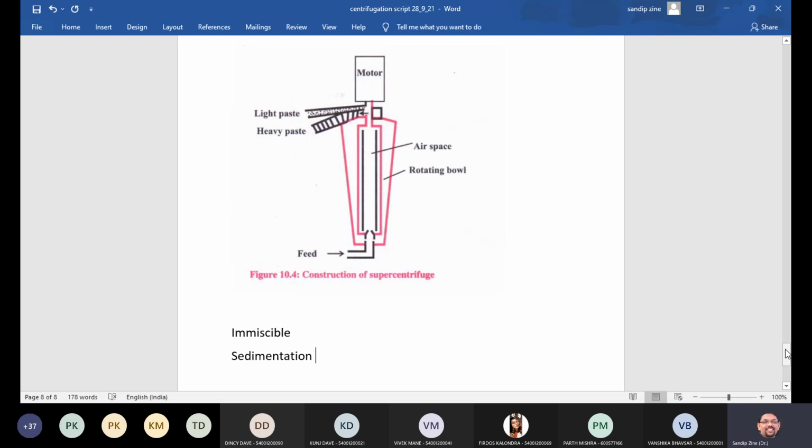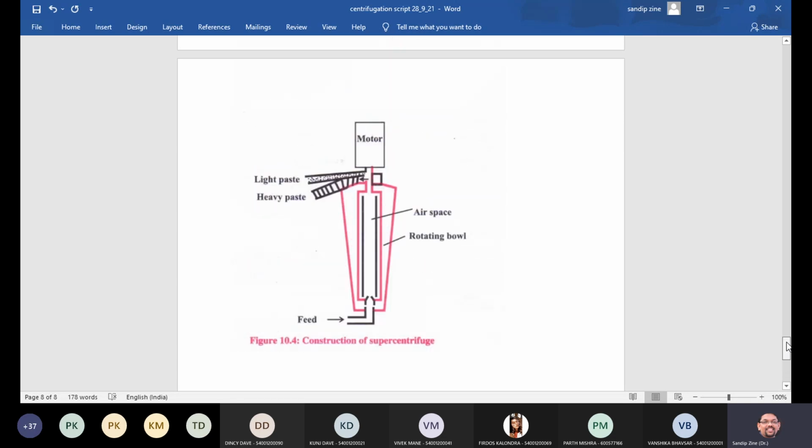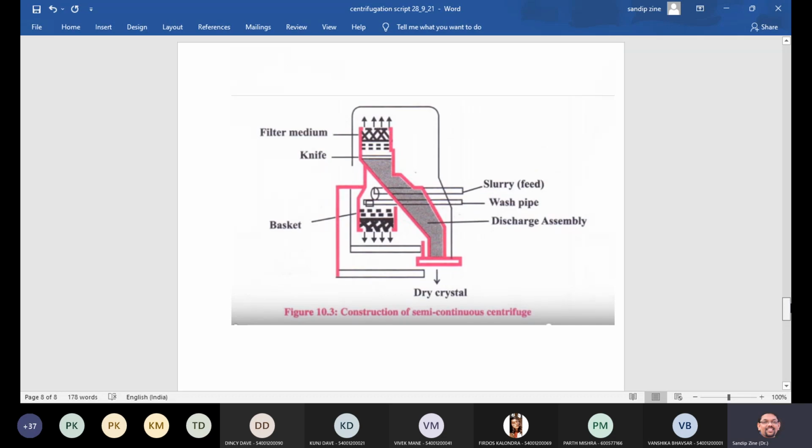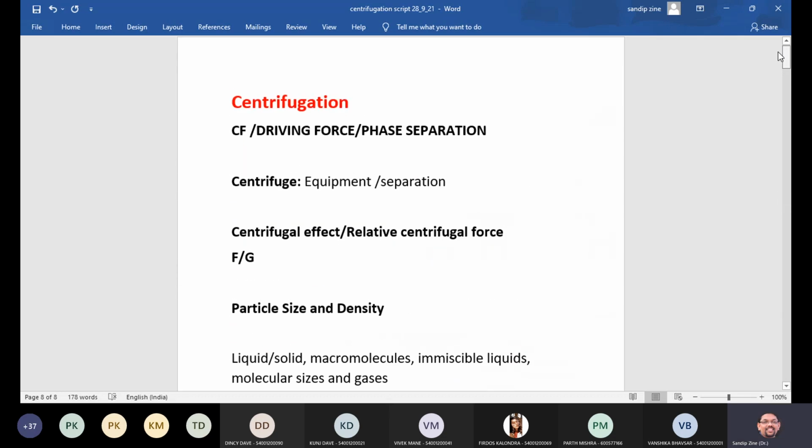Clear this point? Any doubt over here in case of super centrifuge? So those are the points we have covered in centrifugation, isn't it?